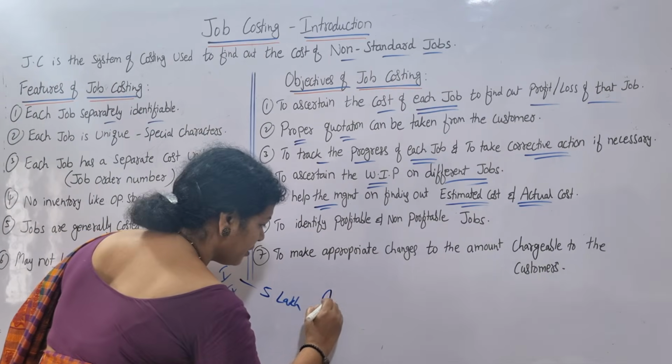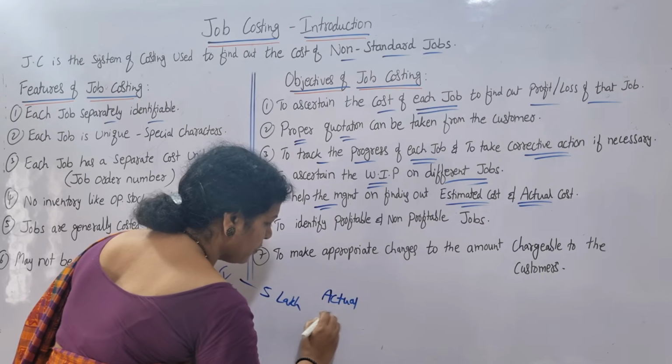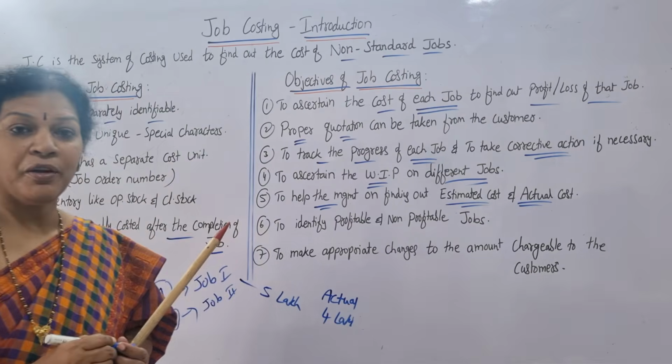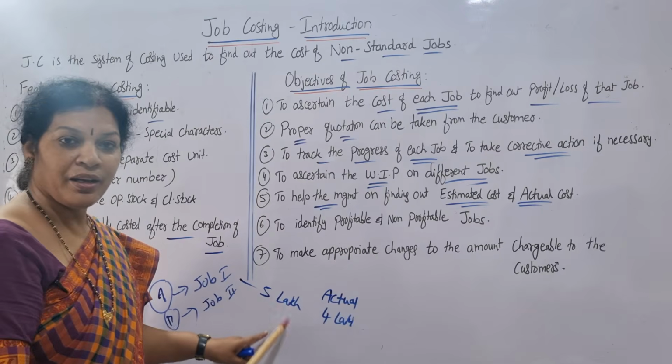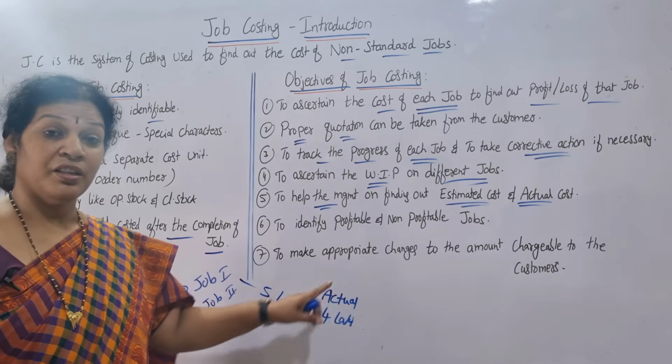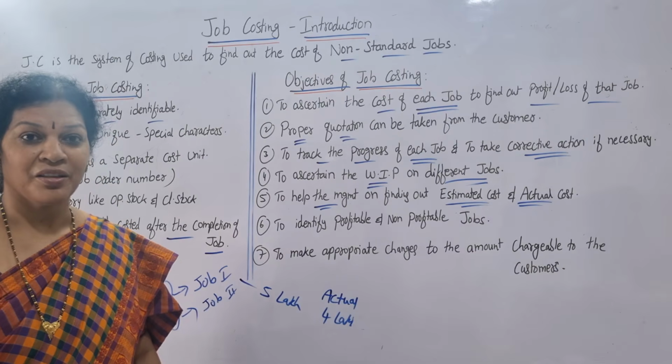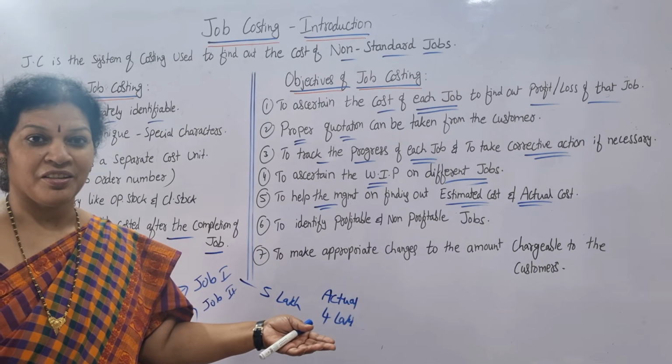Actually, if it is 4 lakh, then what will be the profit? Profit is 1 lakh, the difference between these two. If actual is 6 lakh, then 1 lakh will be the loss. We may reject it, isn't it?